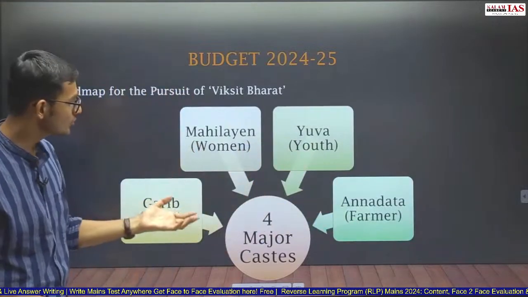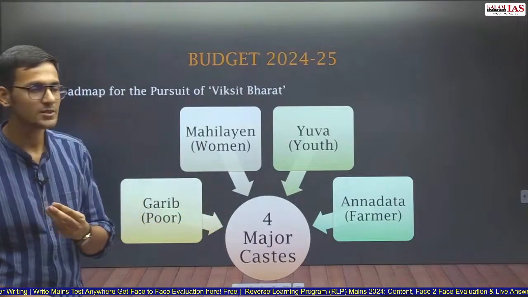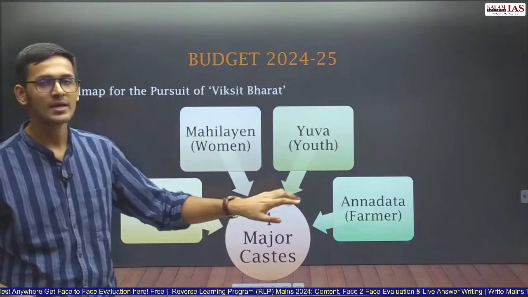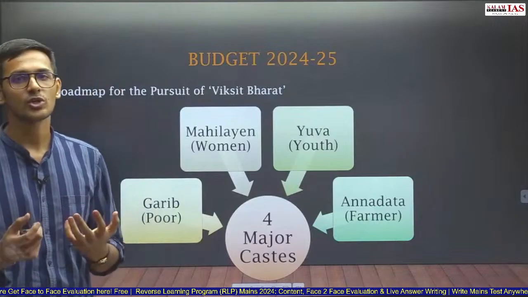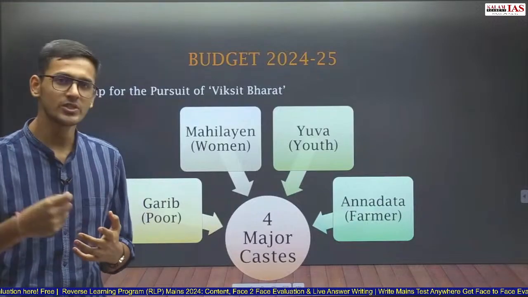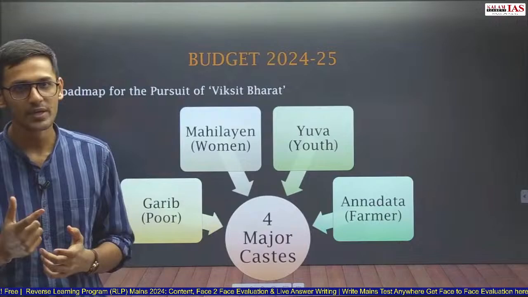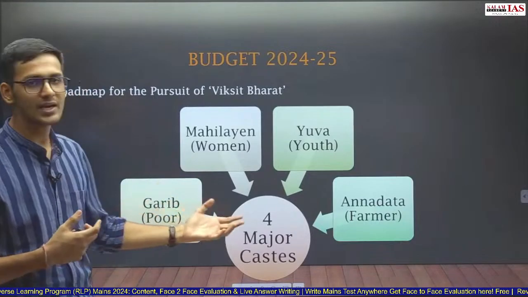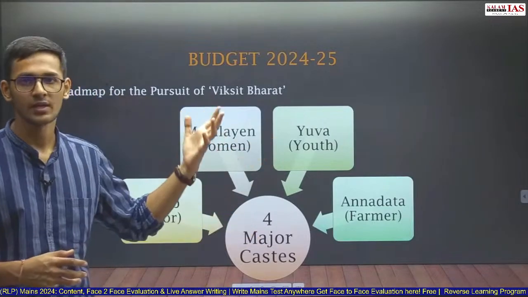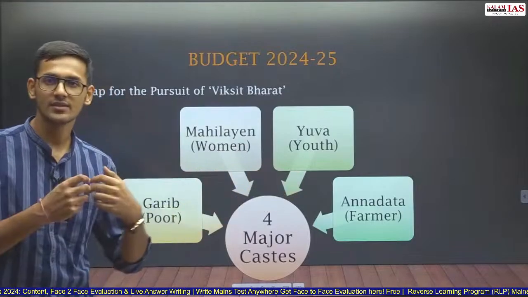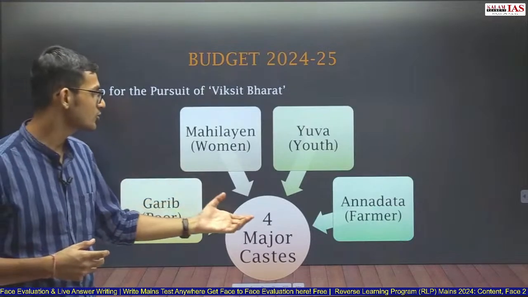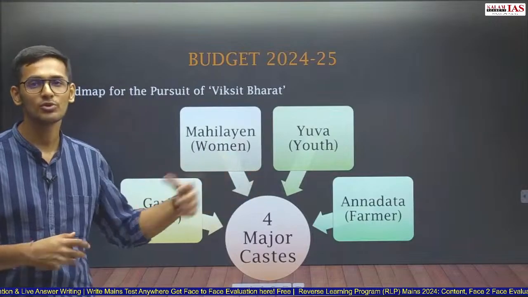Now, what is the use of this particular information from a UPSC perspective? First, this Venn diagram can be used as value addition in any question in GS3. Maybe the question is not directly from the budget itself. The question can be the difference between economic growth and economic development. Then you can write that development can happen, as per the budget 23-24-25, if four major castes are focused upon. Or this can also be used in the way forward, that these four sections should be focused upon to ensure that development in India is inclusive. So an inclusive growth question also can be answered. There also this Venn diagram can be used for value addition.